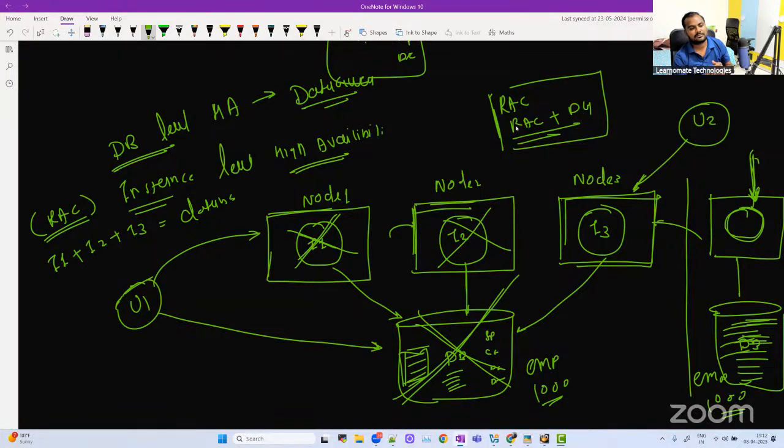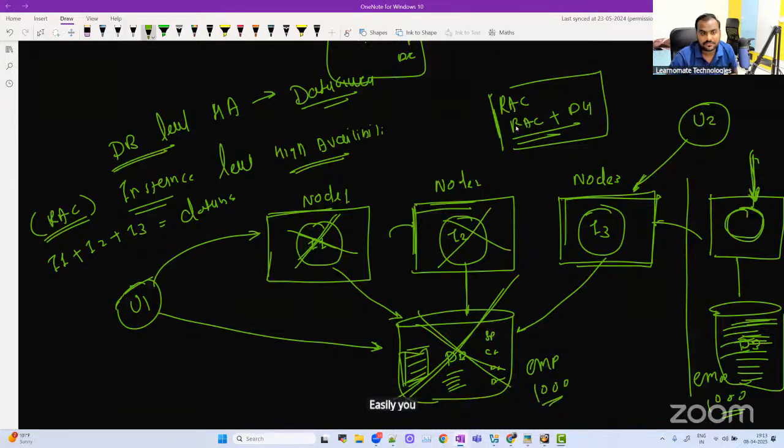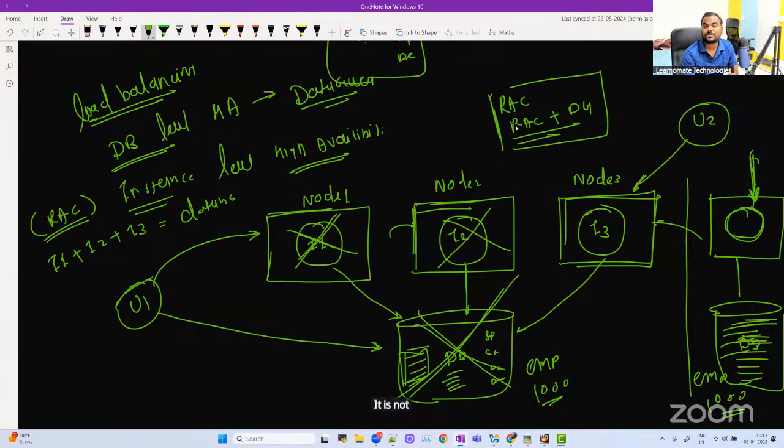Now before we go to the architecture part, we need to understand how to do the setup of this Oracle RAC environment. Because if you understand how to do the setup of Oracle RAC environment, you will easily understand the other stuff also. As we discussed in the last lecture, it is not just about high availability, it is also doing load balancing.